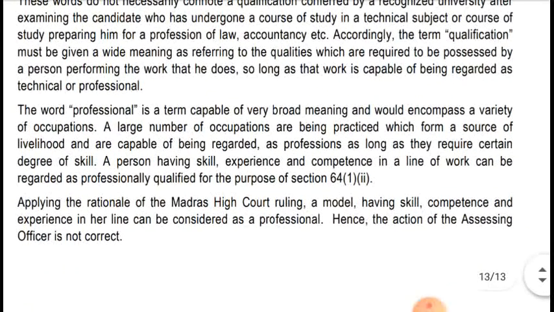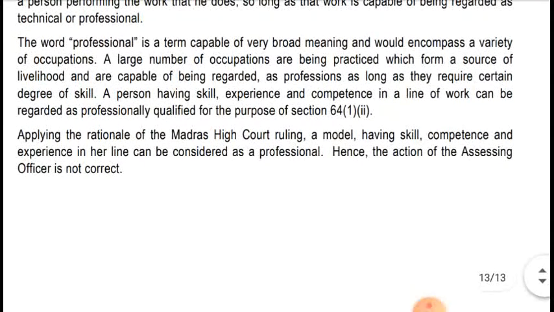So applying the rationale of the Madras High Court ruling, a model having skill, competence and experience in her line can be considered a professional. Hence the action of the assessing officer is not correct. Okay, so in this case the assessing officer's action is not correct.